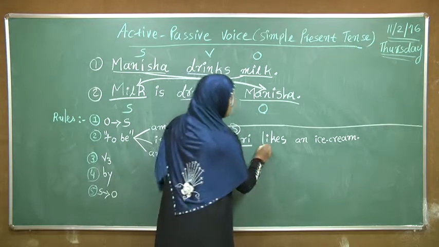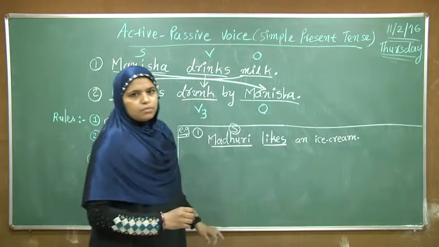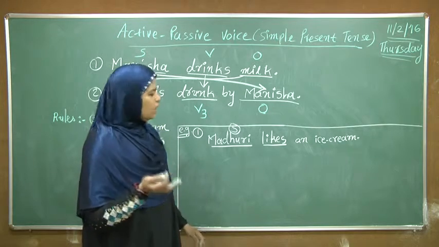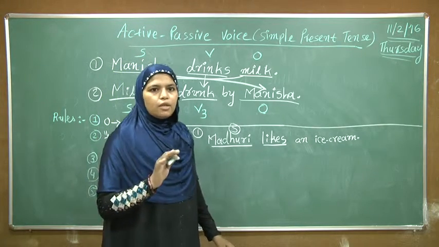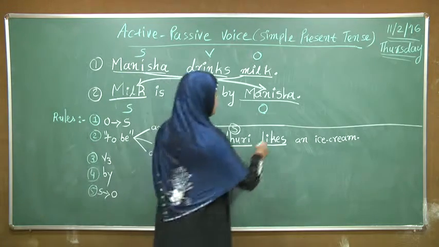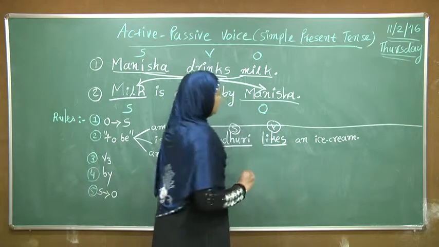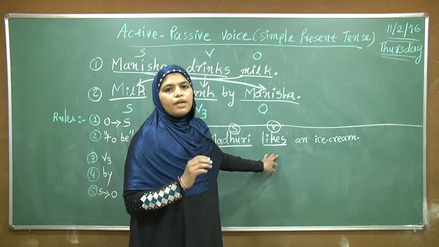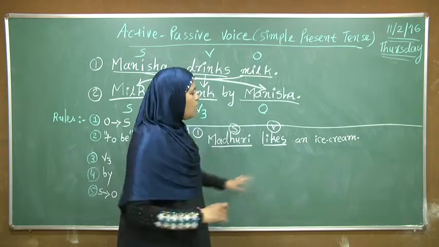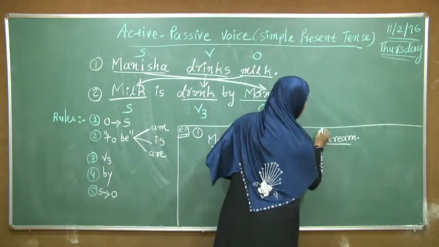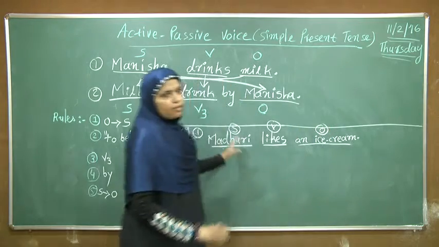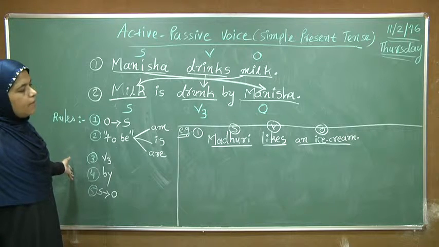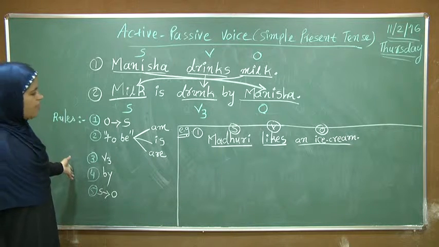Then what does Madhuri do? Madhuri likes. Madhuri's action is liking. So like is the verb. Then what does Madhuri like? The answer will be an ice cream. So ice cream is the object of this sentence. Now remember the 5 rules of passive voice and then convert it into passive voice.